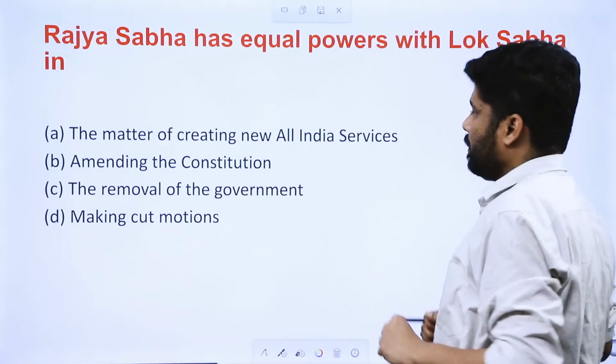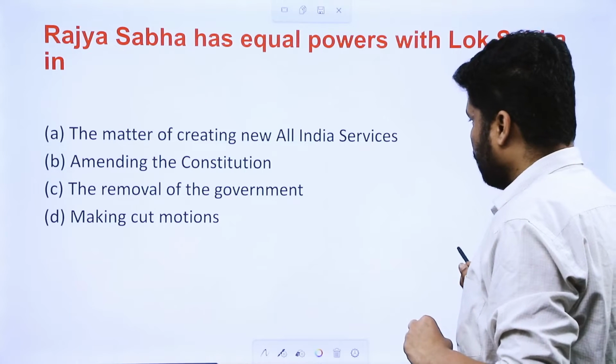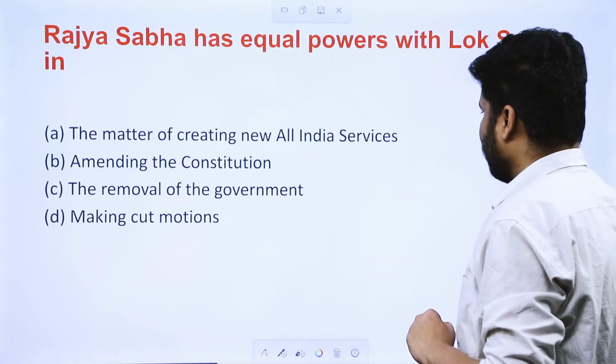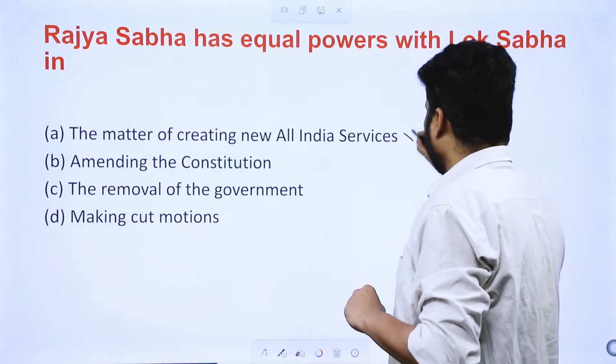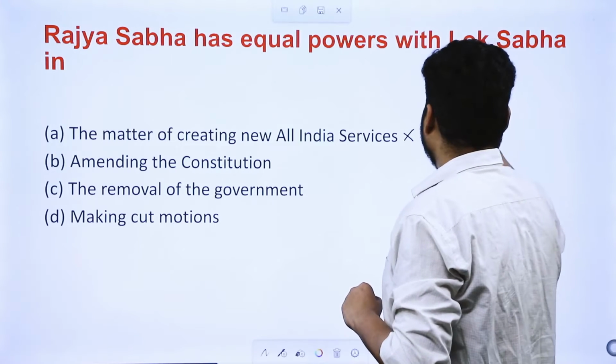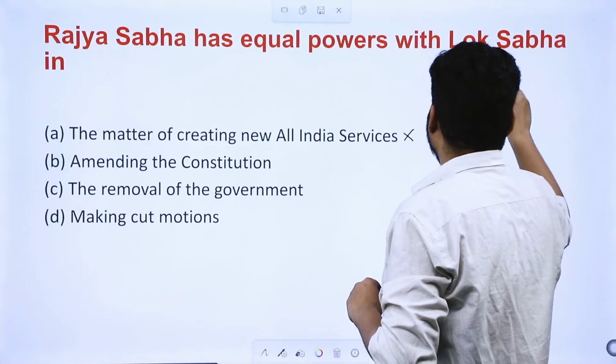So first option is matter of creating an all India service. Matter of creating an all India service, absolutely not. What we see over here is Rajya Sabha having upper hand.